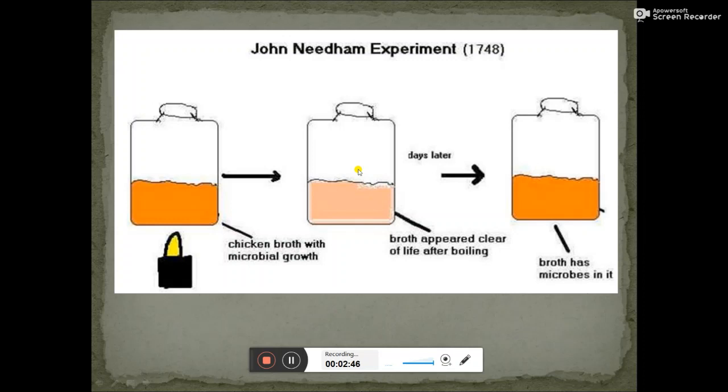But what is he doing? After boiling, he pours it into a flask and then covers it. As a result, the broth comes in contact with the air. So this is a loophole, it is in fact something wrong, and the spontaneous generation theory cannot be proved by this experiment.